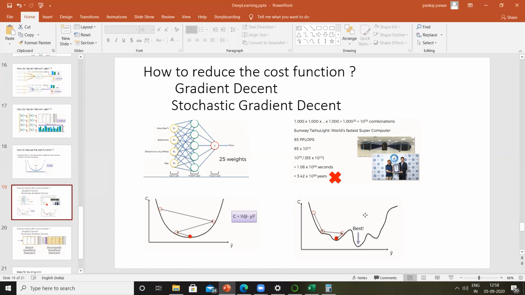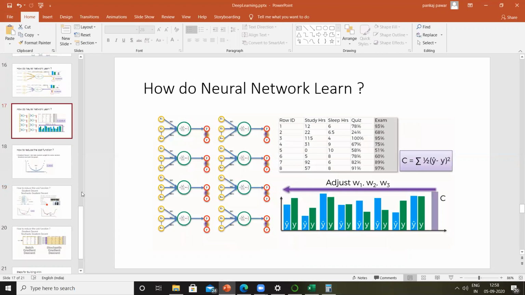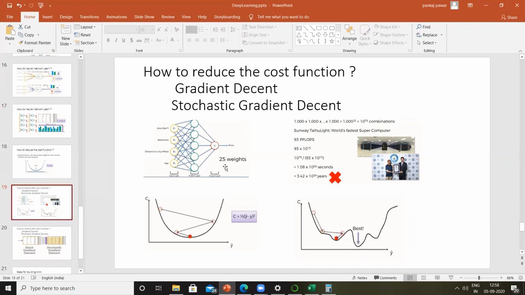Now let's consider that instead of this error function, you have used some other error function, and when plotted on a graph, the values looked something like this. Again, if I use the same gradient descent technique, I take a ball here and release it.